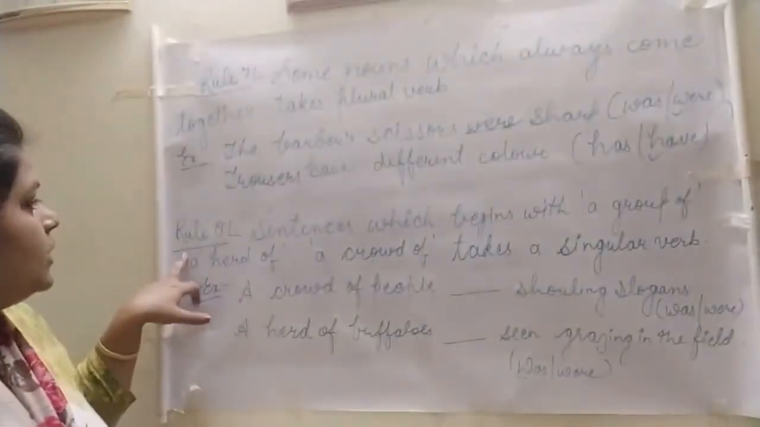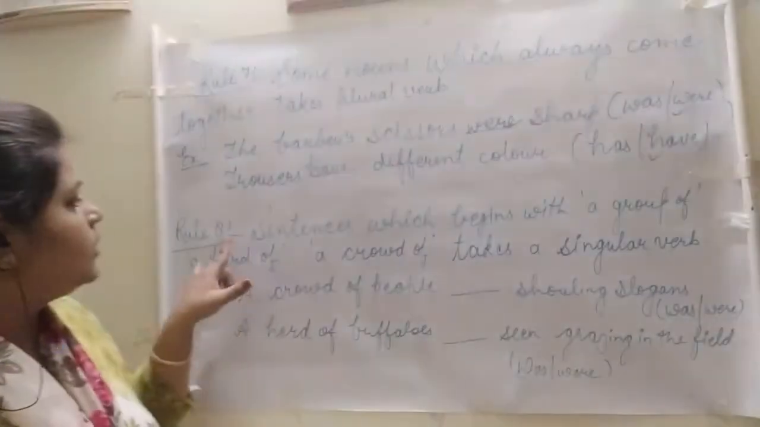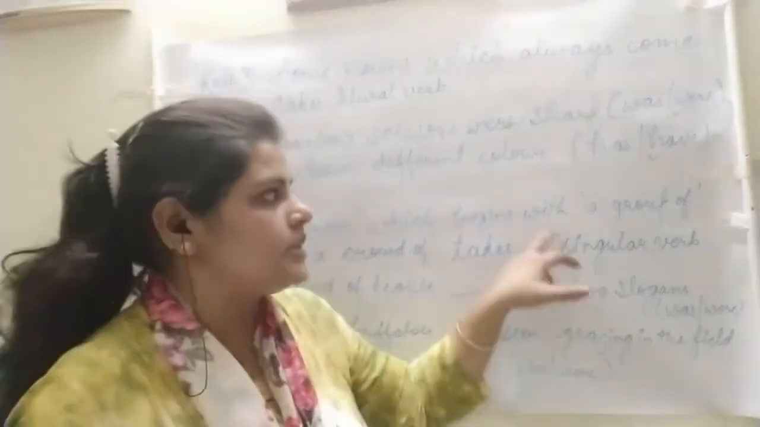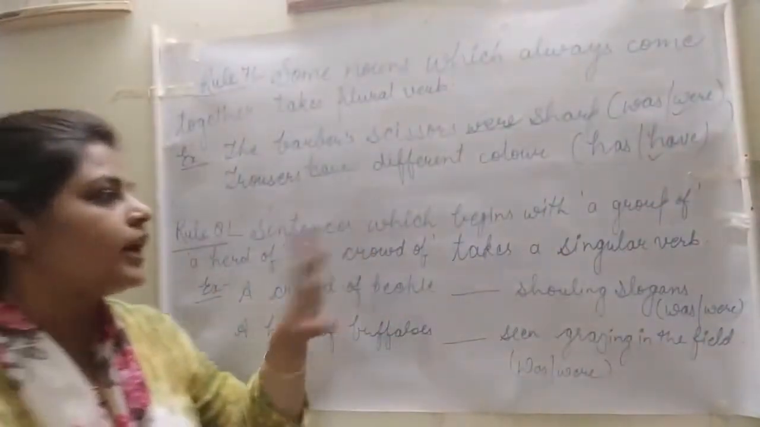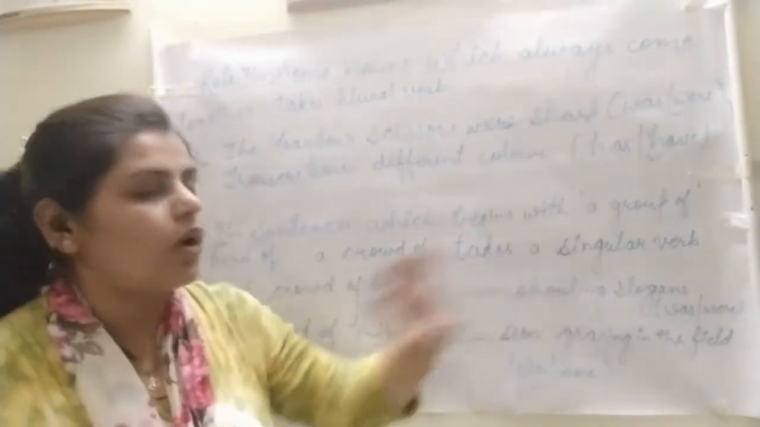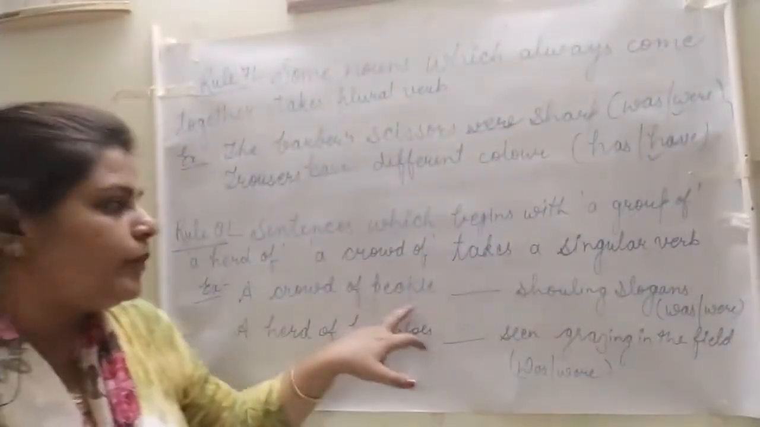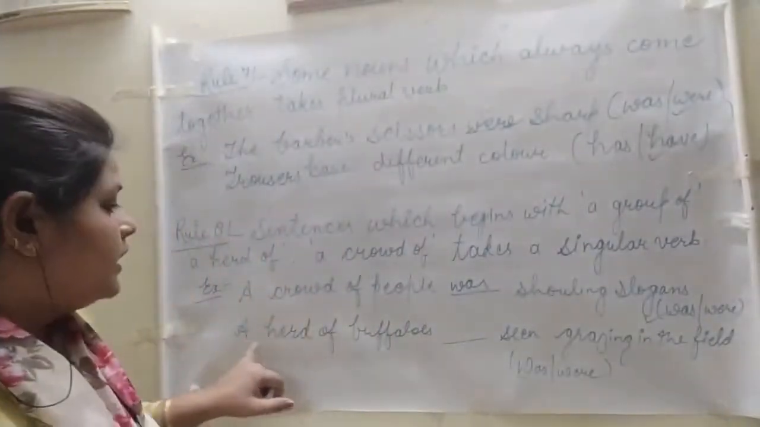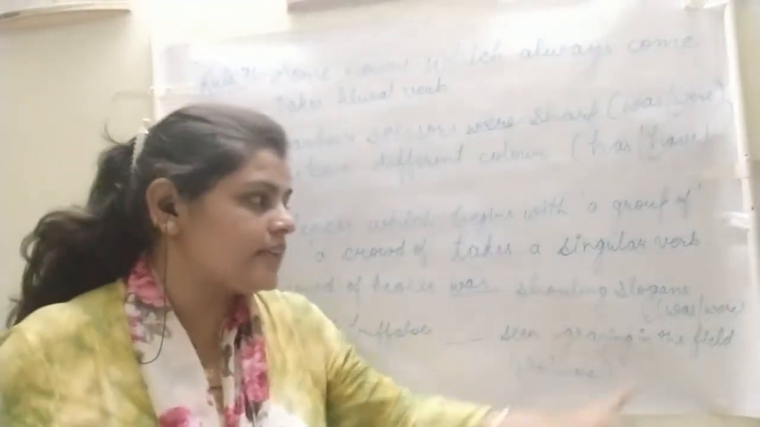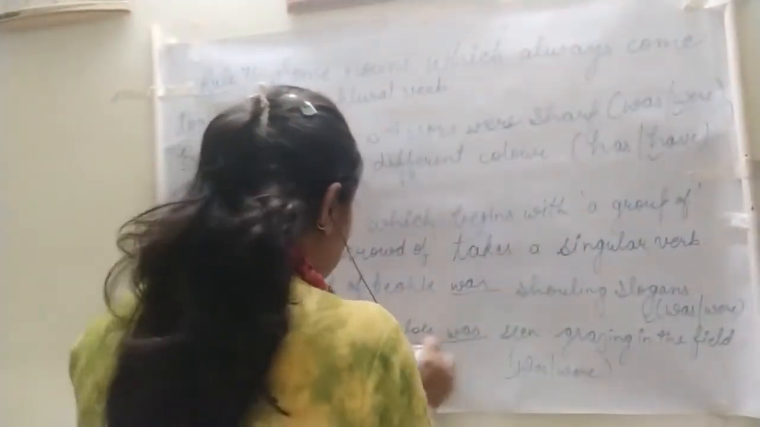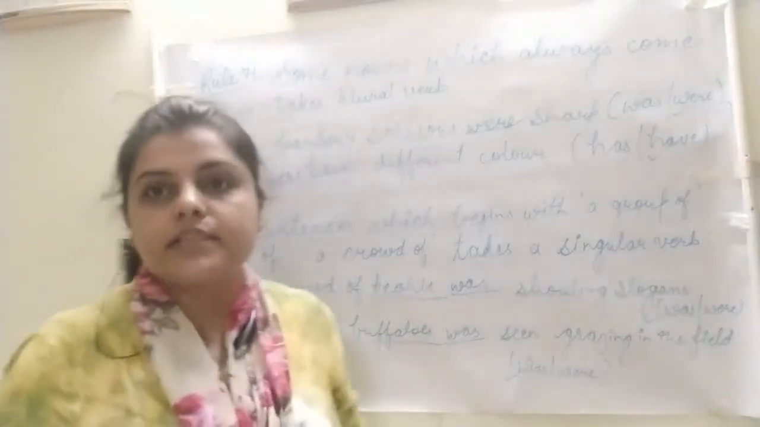Okay. Rule number 8. What is rule number 8 saying? Sentences which begin with a group of collective nouns, like a group of, a herd of, a crowd of, always take a singular verb, because they indicate a group only. Like, a crowd of people was shouting slogans. So was will come. Again, a herd of buffaloes was seen grazing in the field. Because they are collective nouns, they always take the singular verb.